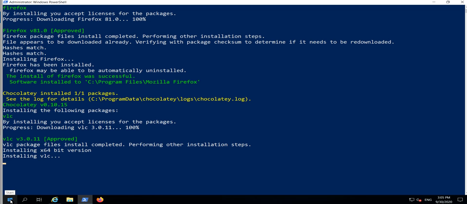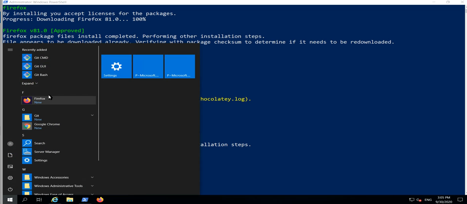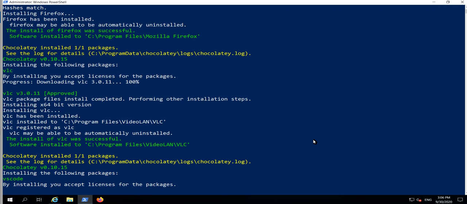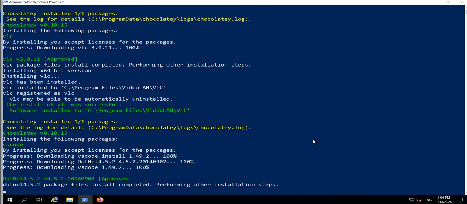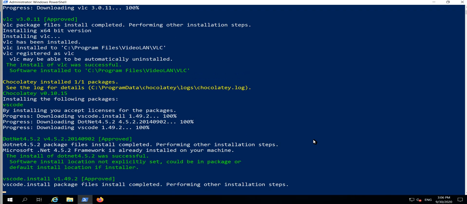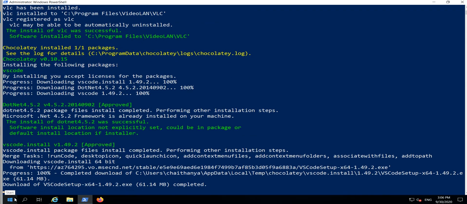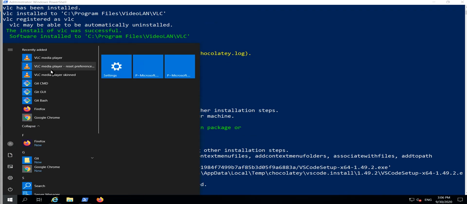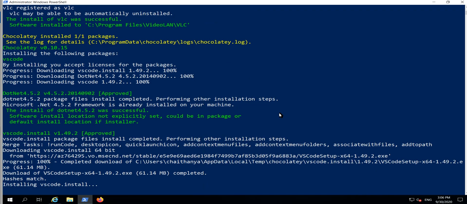If you click on this button, you can see Firefox and also VLC, .NET, VS Code. If I type Windows again, it will show me VLC Media Player. VS Code is also installing over here.